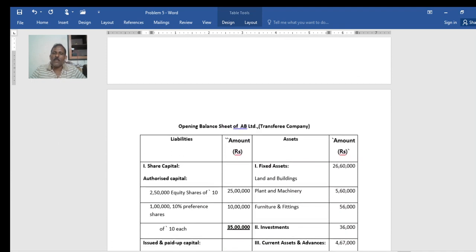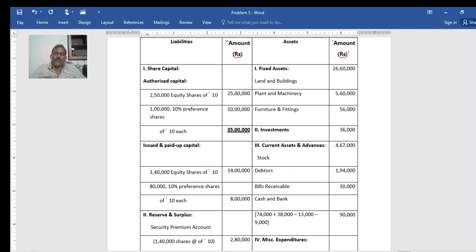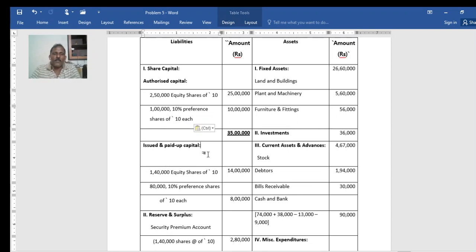This all will come in the new balance sheet. Here you see only the balance sheet in the books of the new company is asked. Nothing in the books of the transferor company, to make the problem simple or to suit it for the examination duration. See now, share capital authorized, as it is given in the problem: 2,50,000 equity shares of 10 each, 25 lakh, 1 lakh 10% preference shares, again of 10 each, it is 10 lakh. Total authorized 35 lakh, underline it there.